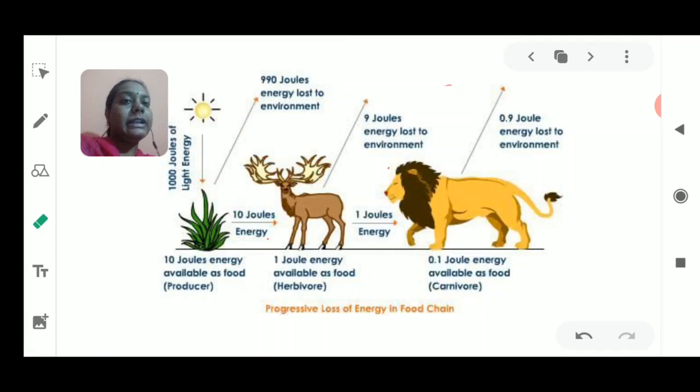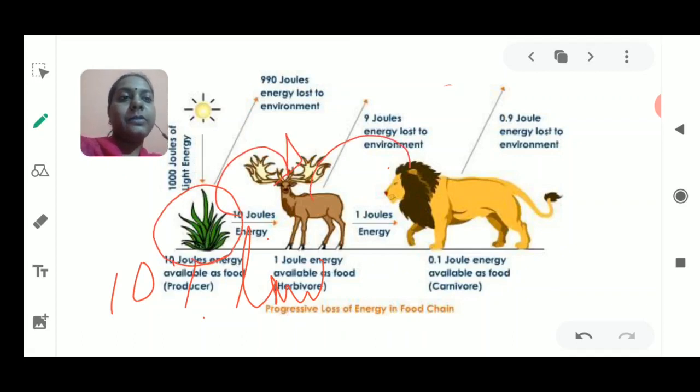Yesterday, I was discussing the 10% law. What is the meaning of this 10% law? This picture shows that if we take one food chain, it starts from the producer, which is a green plant. It is eaten by the herbivore, and this herbivore in turn is eaten by the carnivore. These animals and plants need to perform their body functions, their life processes.